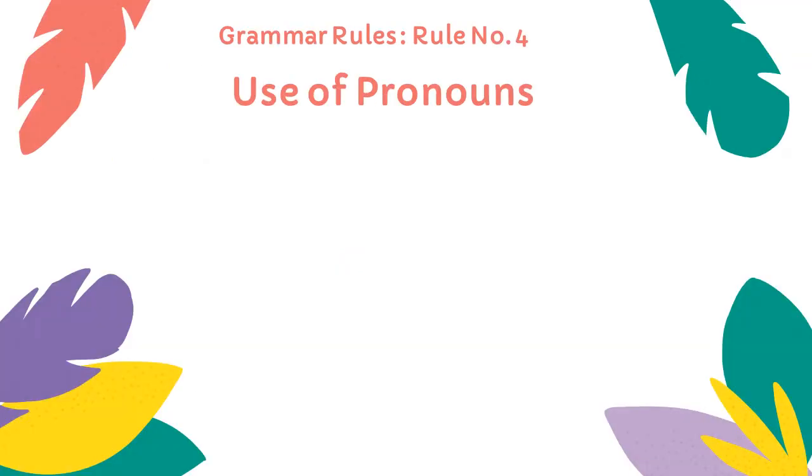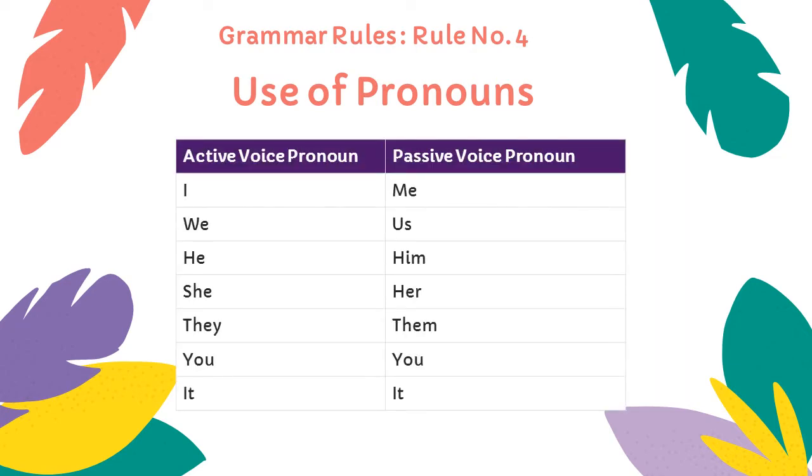Yes. So rule number 4 says the use of pronouns. When we change from active to passive voice, the pronouns are changed in this manner. Here we can see I will become me, we will become us, he will become him, she will become her, they will become them, you will remain as you, and it will remain as it.